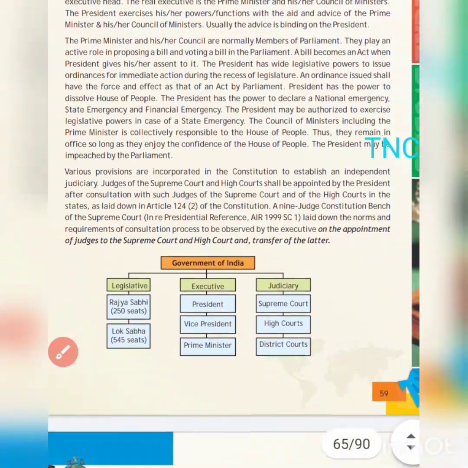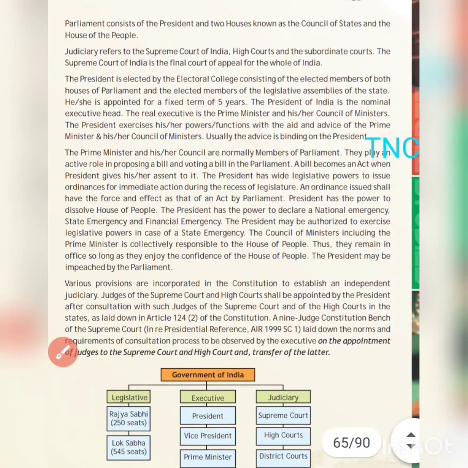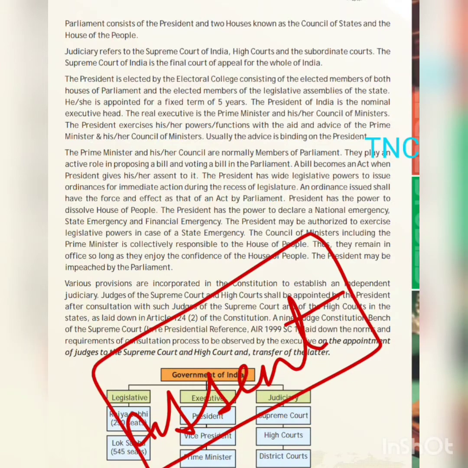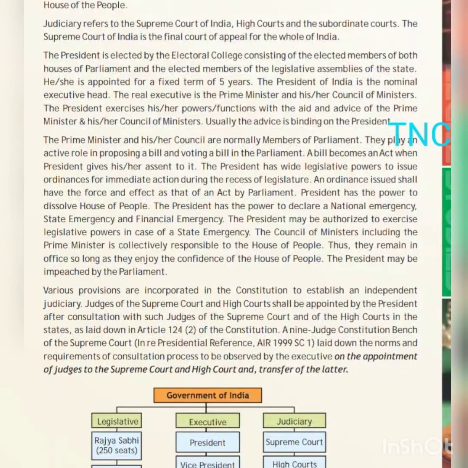Okay, now the term of the President is 5 years. Everybody knows the President of India is the nominal executive head, because the real head is the Prime Minister and his council of ministers. They take all the decisions, all the rules, all the bills are made by the council of ministers, and it only goes to the President for assent, and as soon as a bill gets the assent of the President, it becomes a law. So the President is the de jure head and the Prime Minister is the de facto head.